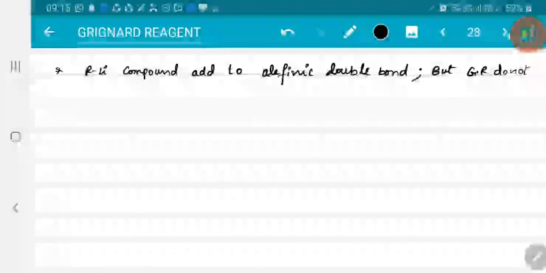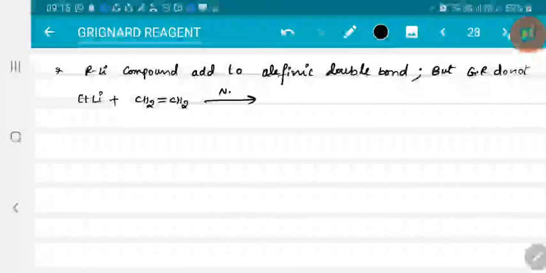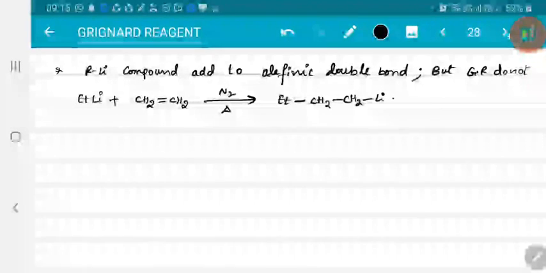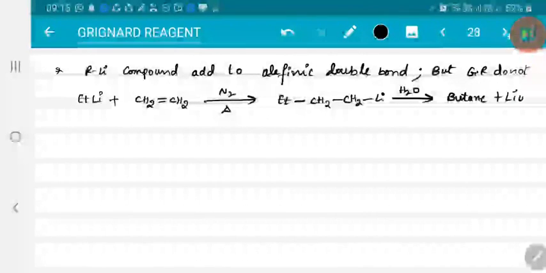For example, if we consider ethyl lithium plus CH2=CH2 in presence of nitrogen, then the ethyl system will be added to CH2. This on hydrolysis, you will get butane and lithium hydroxide. This is how the reactions occur, right?